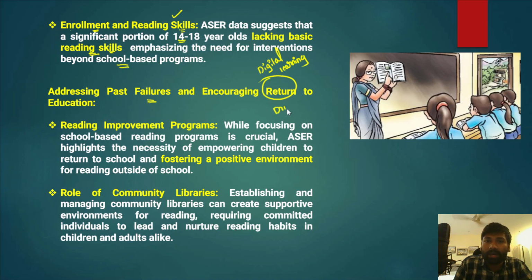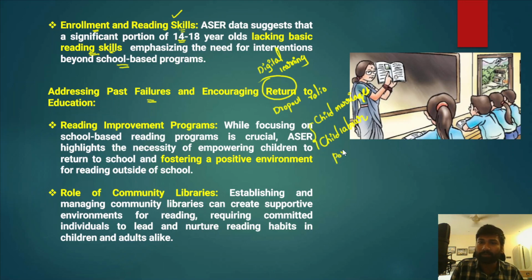Due to poor learning outcomes, there is a higher dropout ratio in education. But the dropout ratio is not just because of poor learning outcomes; it is also because of child marriages. Child marriage is another problem that has been increasing the existing dropout rate, and apart from that, child labor is another problem. Apart from child labor, poverty is also a cause of increased dropout rate in children.